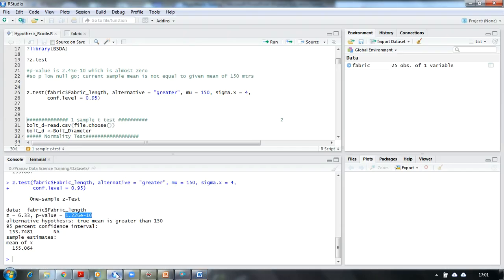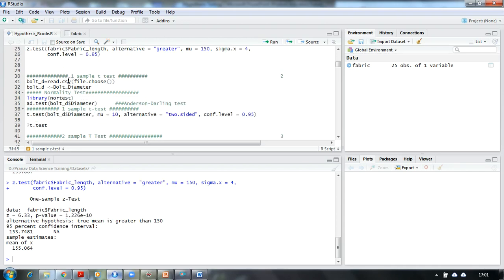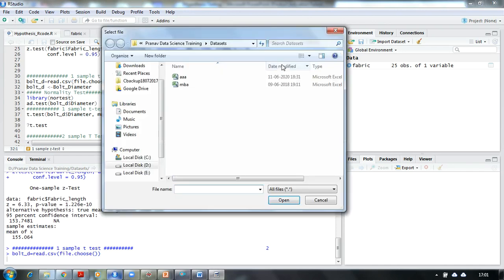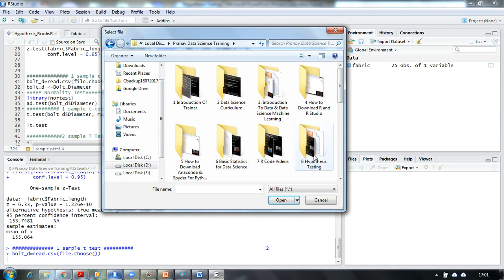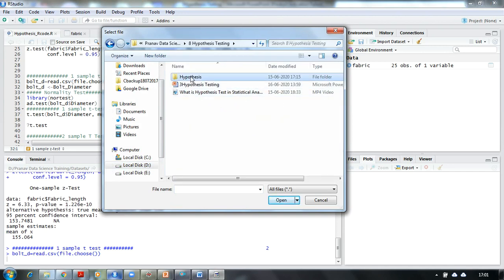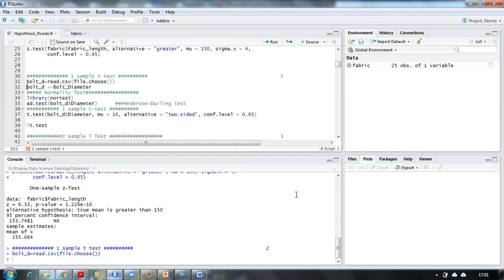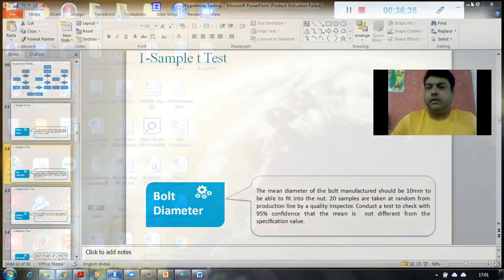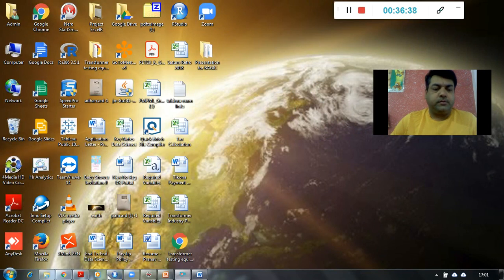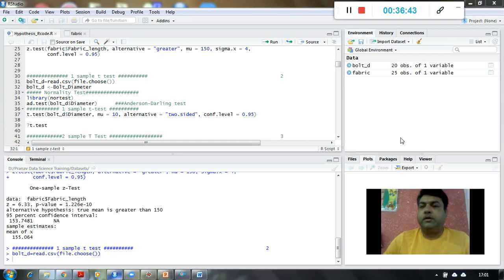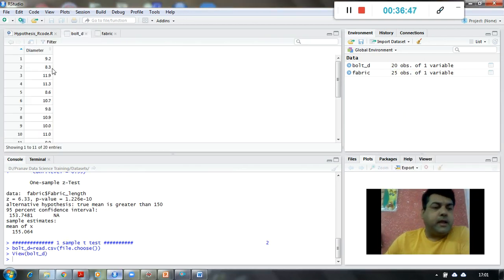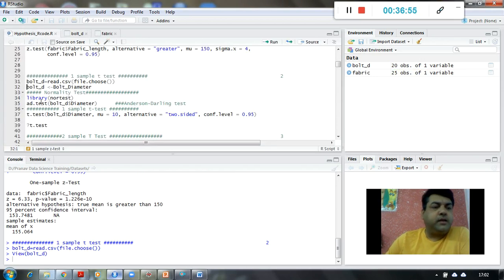So let us call our data in. So this is the bolt diameter data. Let me get this and this. Alright, so we have taken the bolt diameter data over here. This is how it looks like. And how many samples are there? 20 entries, 20 samples are given to us. So we simply have been asked to check.